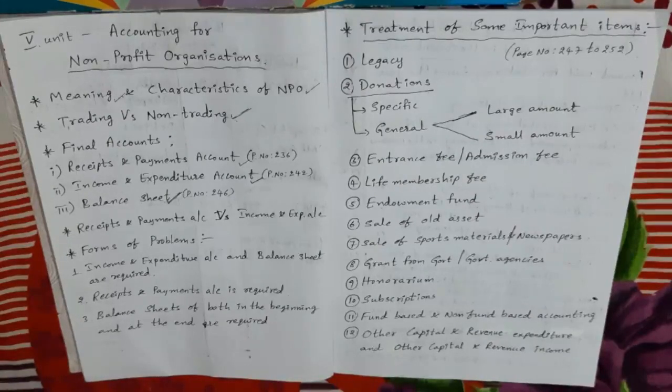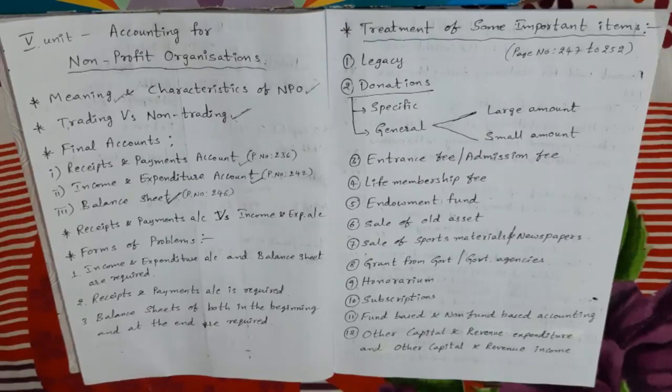Difference: receipts and payments account shows the receipts and payments made during the year, whether they belong to the current year, past year or future year. All the amounts we record in receipts and payments account. But income and expenditure account shows only the income and expenditure of the current year, whether it is received or not, whether it is paid or not. If it is current year related, we have to post it in income and expenditure account. This is an important point.